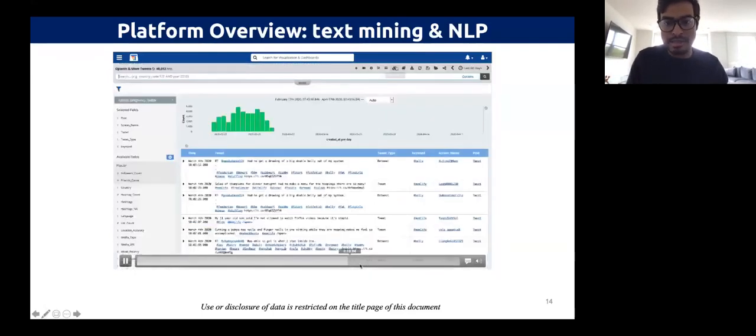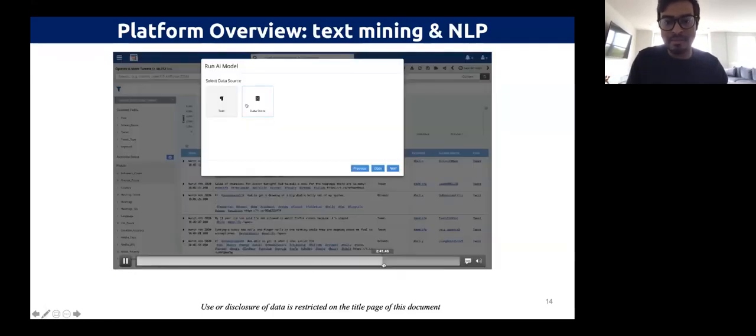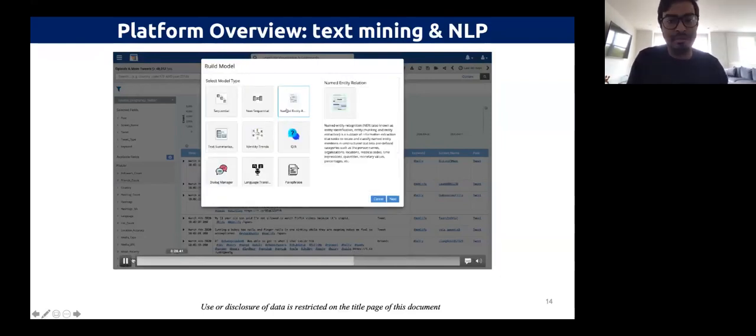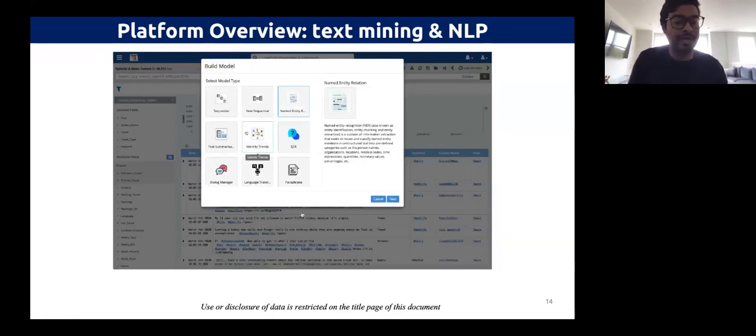Let's see how we can create some of the entity models here. This is where we can build different models: named entity recognition, text summarization, language extraction. All of these things are built into the platform, and we have the workflow that is necessary to do that.